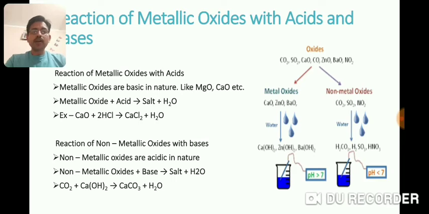Reaction of non-metal oxides with bases. Non-metal oxides react with bases. Metal oxides react with acid because metal oxides are basic in nature. Non-metal oxides react with bases because the nature of non-metal oxides is acidic. Non-metal oxides are formed on reaction of non-metal with air or oxygen. For example, carbon dioxide and sulfur dioxide are non-metal oxides which are acidic in nature, and they form acids when they are dissolved in water.